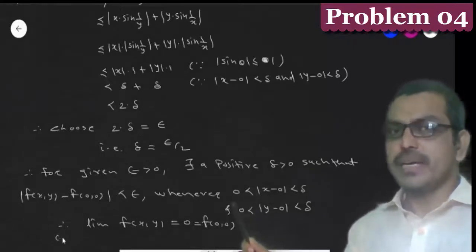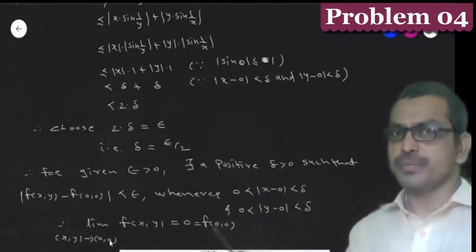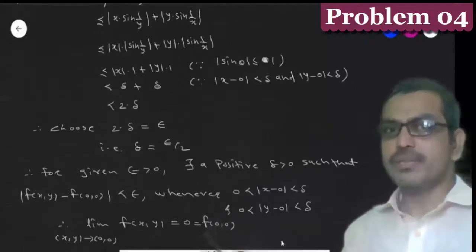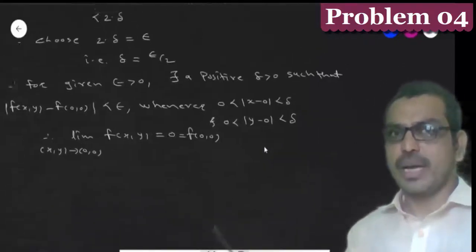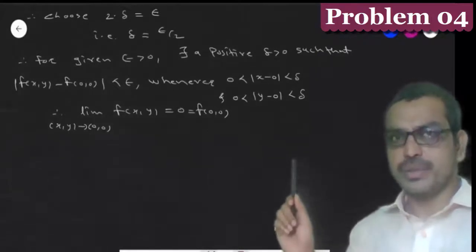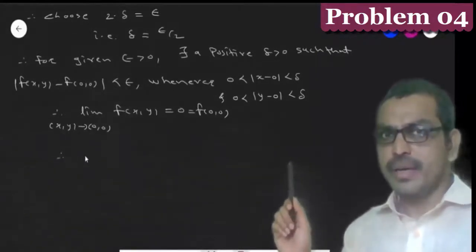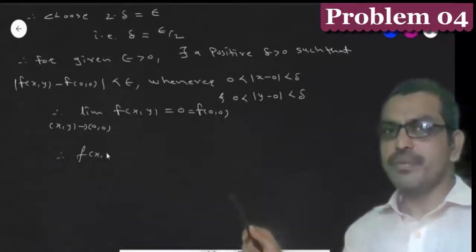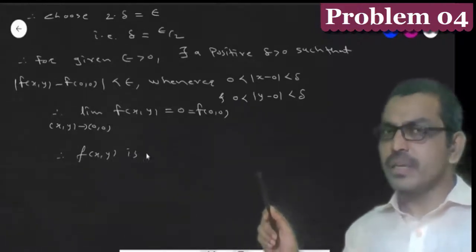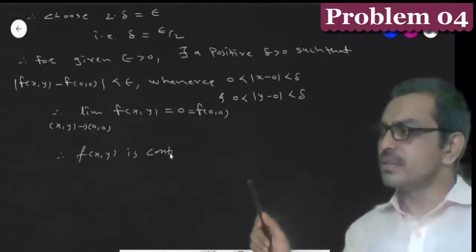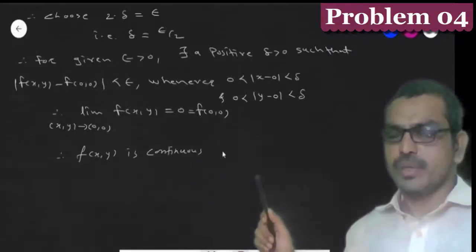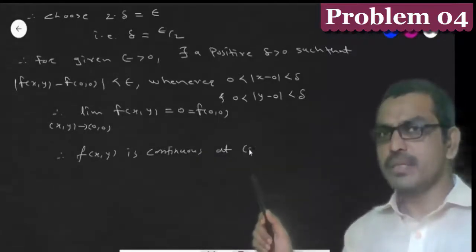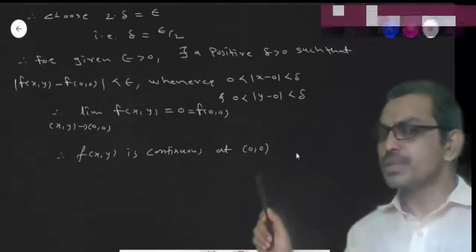Therefore, we say that the limit of function f(x,y) is equal to 0 as (x,y) tends to (0,0). And hence, the function f(x,y) is continuous at the point (0,0).